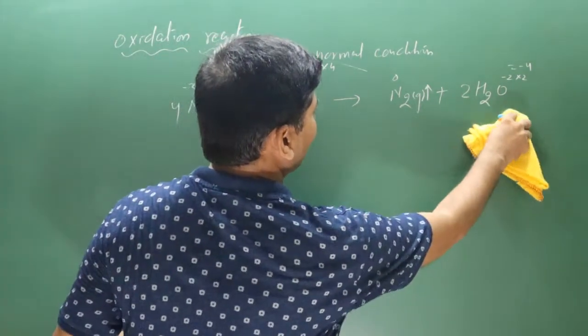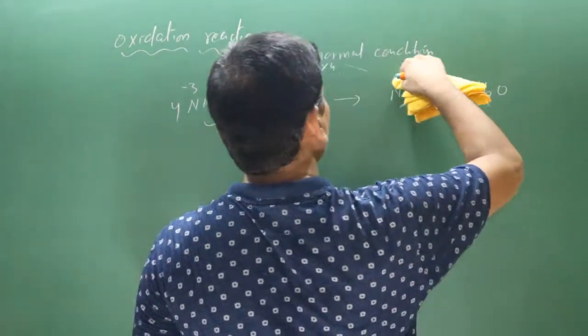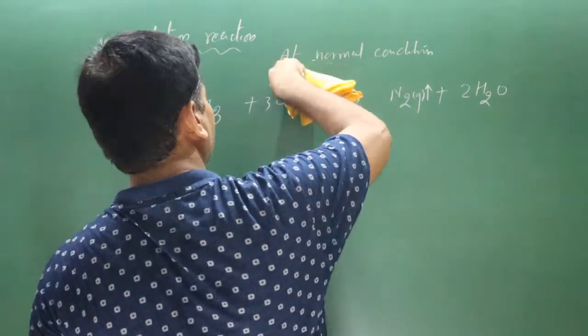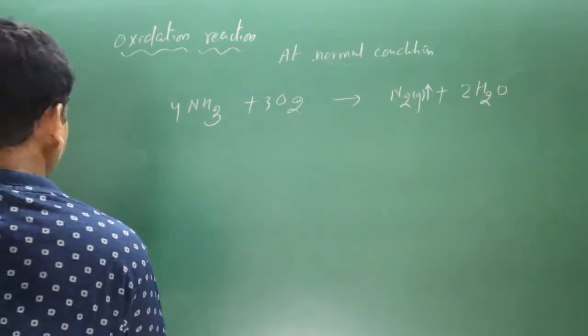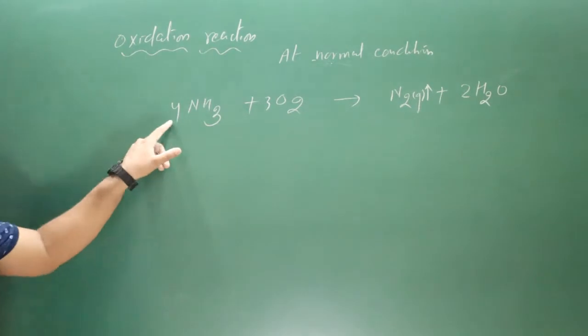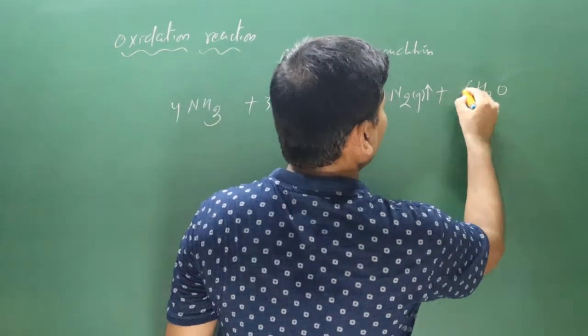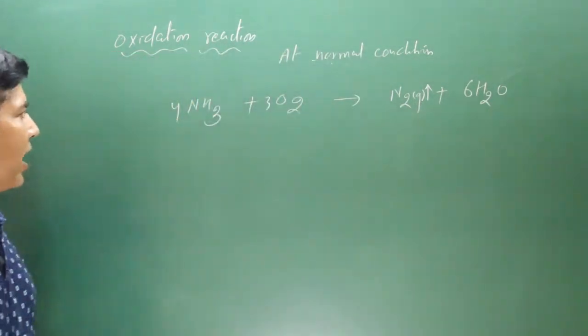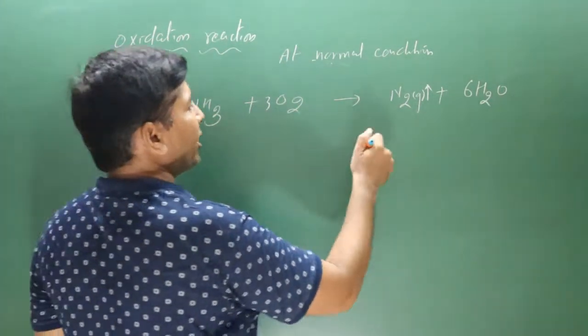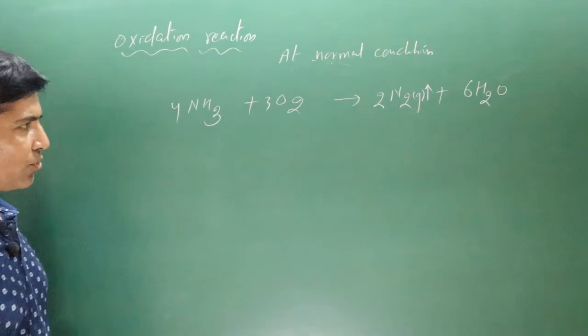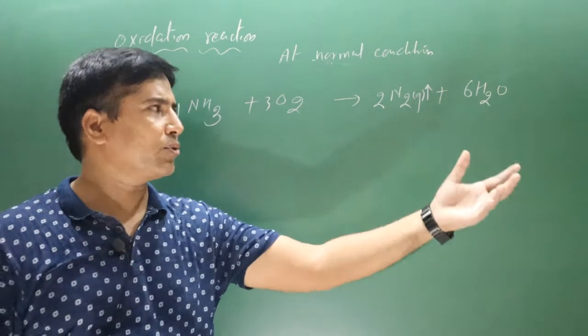Remove it, it is not required. I remove this information. Now how many hydrogen? 4 is a 12. We need 12 hydrogen, that's why you multiplied by 6 to 12. How many nitrogen? 4 nitrogen multiplied by 2. Is this equation balanced? 3 to 6, 6 oxygen, the equation is balanced.